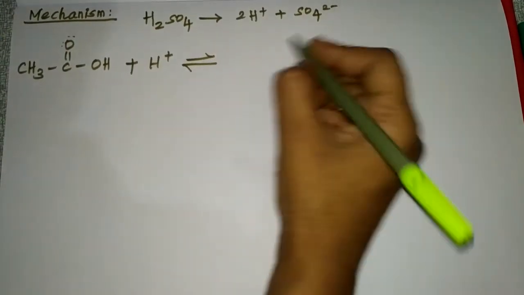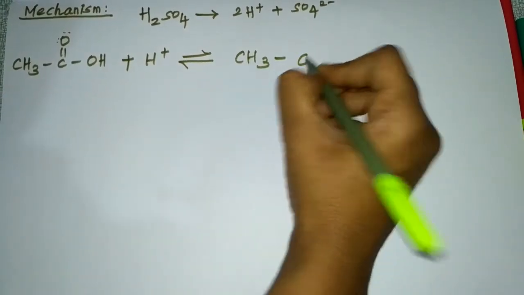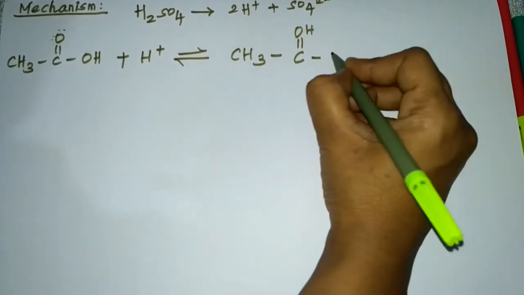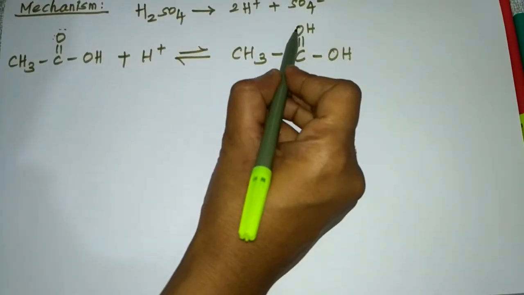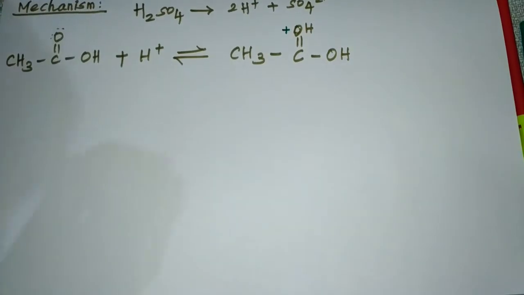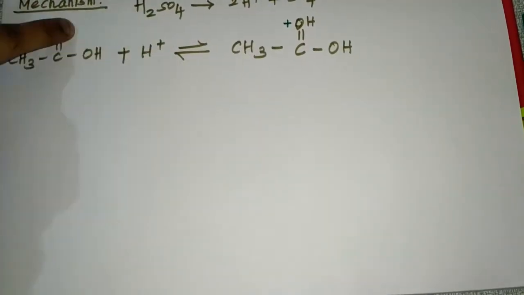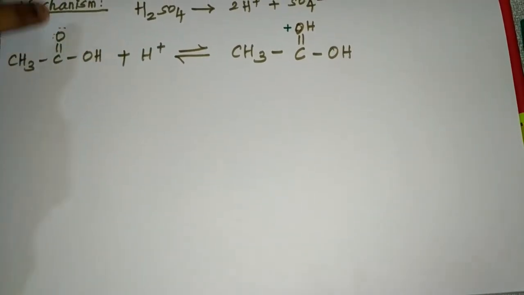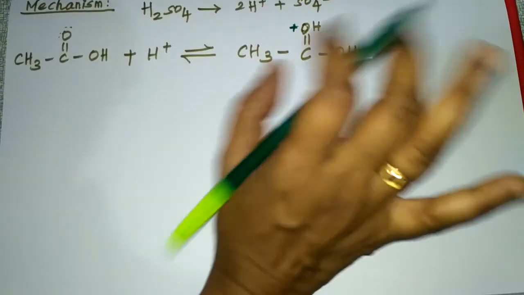Okay, so your product will be CH3 C double bond OH, and here also OH will be there. And what will be the charge of this oxygen? The charge of this oxygen will be plus, because it is giving one lone pair of electrons to this hydrogen for its attack. So definitely the charge will become plus. That's what I wrote here.